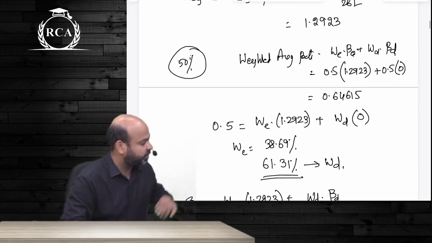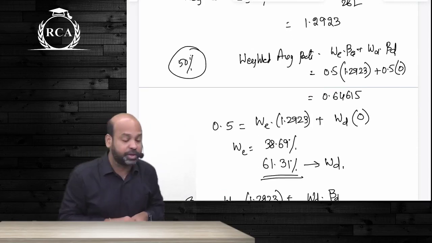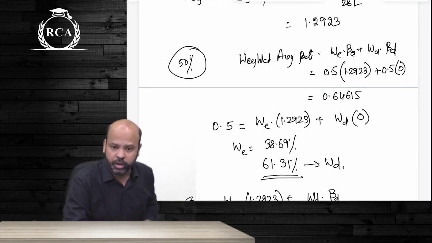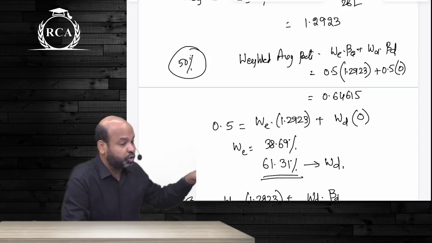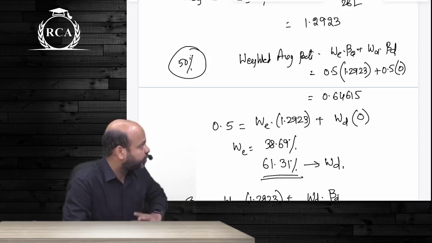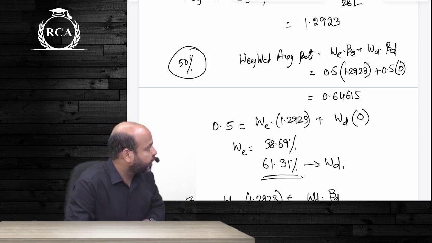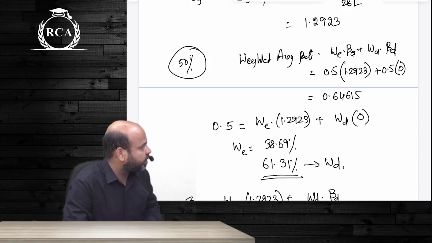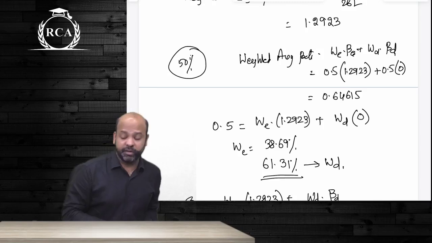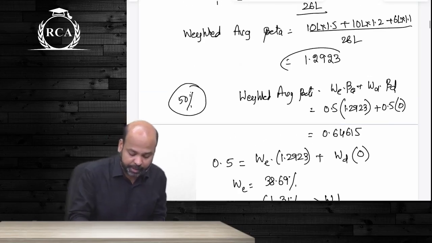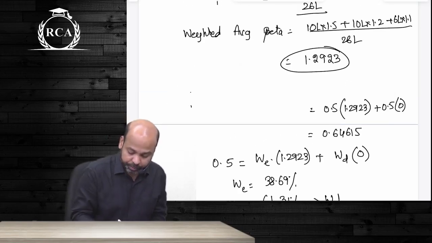Just here beta I said, if you look at the example on the screen, objective was to hedge 50% risk. So we shifted 50% of our investment to debt, which had a zero beta. Overall beta of the portfolio came down to 0.64615. Are we clear about this? Or if they give us desired beta, guys, like now existing beta is 1.2923. They tell us beta that your desired beta is 0.8. What will you do?